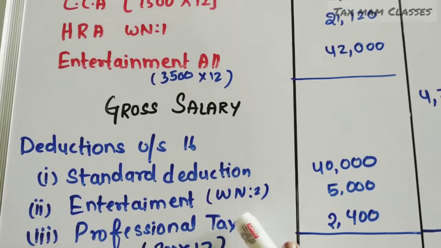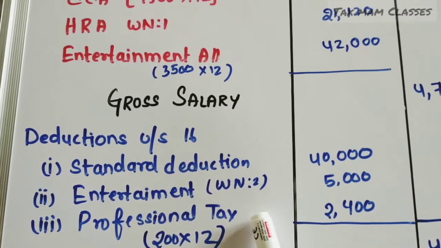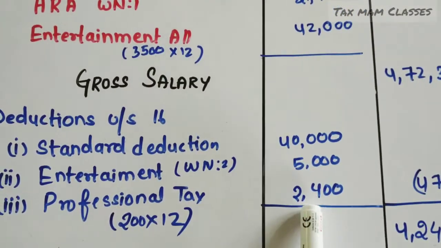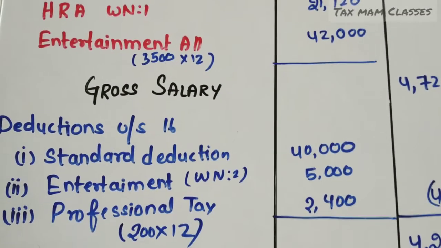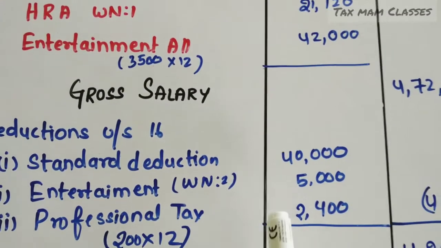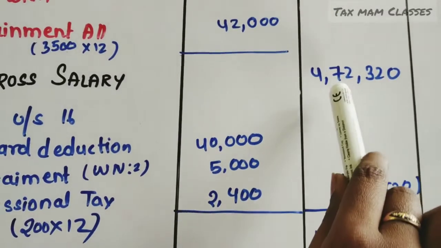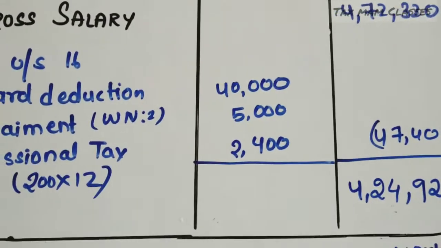Professional tax, if the employer is paying the amount, whatever the employer is giving, we have to add under the allowance, and then we have to give it as a deduction. Here the employer is not giving, Mr. Sharma is paying, that's why we are directly giving it as a deduction. From the total deduction, we have to deduct from the gross salary. The net amount we get will be called income from salary.